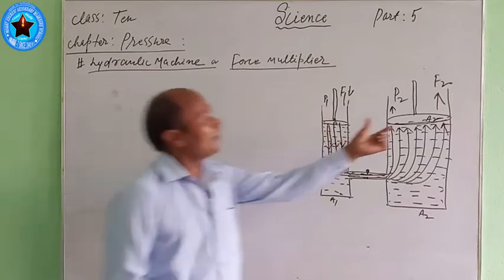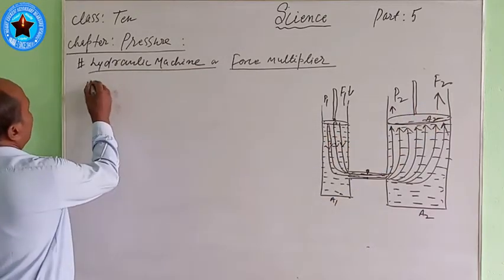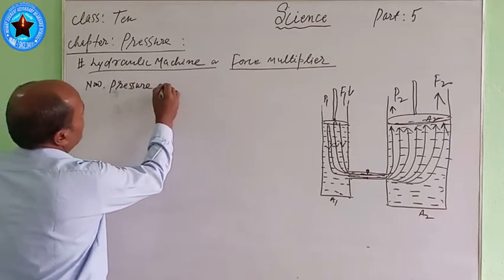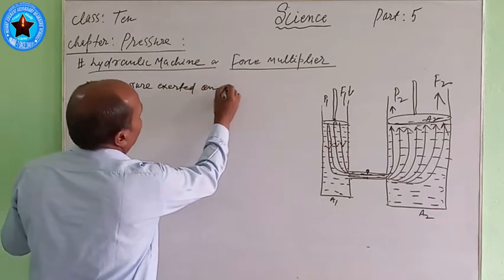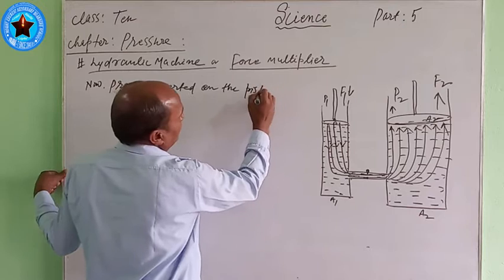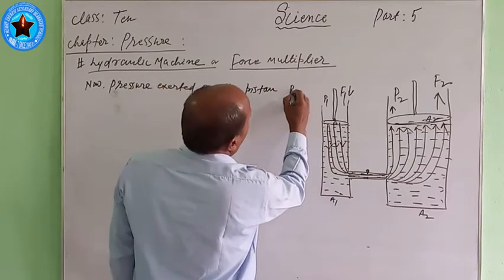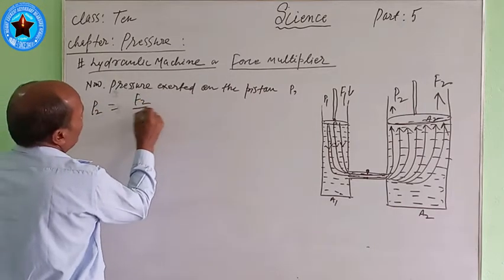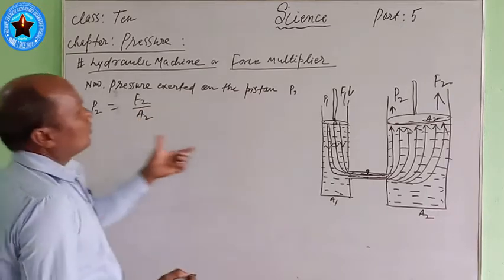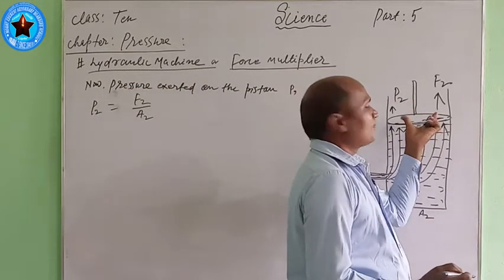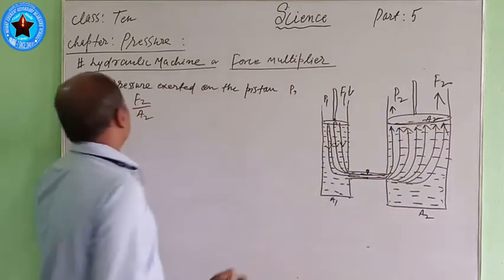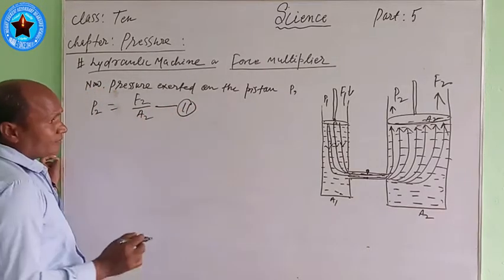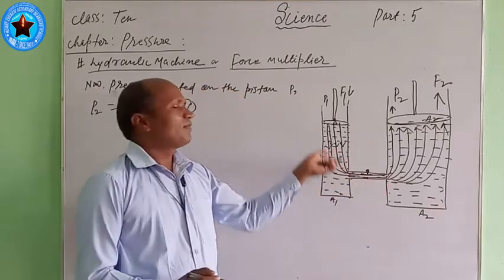Now the pressure exerted on piston P2 is P2 is equal to F2 by A2. Here we know how much pressure is exerted on the piston: P2 is equal to F2 by A2. This is equation 2. This happened according to Pascal's law.